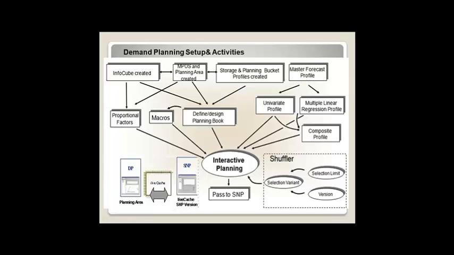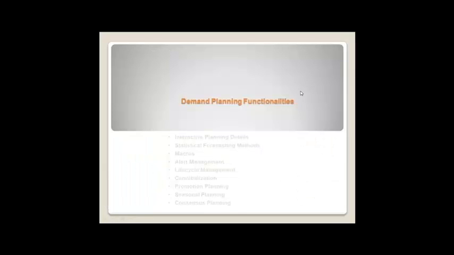Tomorrow onwards, we are going to start doing these configurations in the system. I will show this PPT and say, tomorrow I will start creating a storage bucket profile. Then I will explain what it is, why we use it in demand planning, and where we can create it in the APO system. At that time we will see everything in detail.